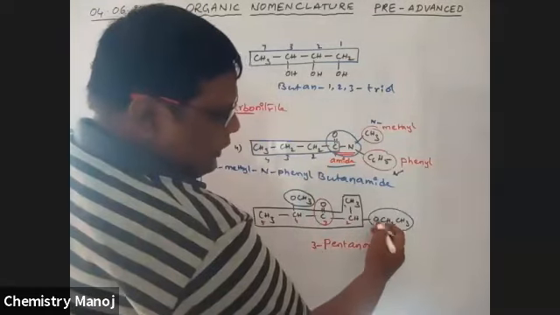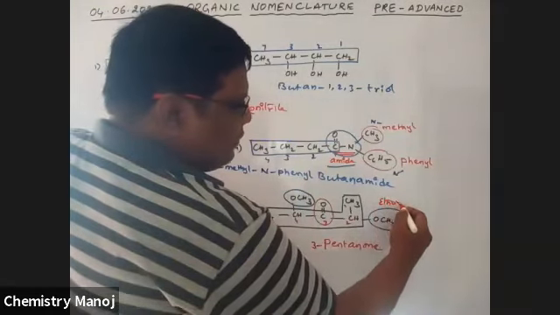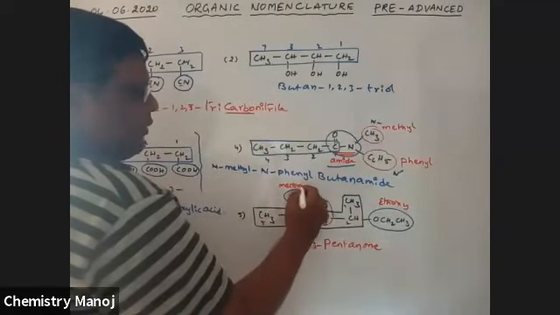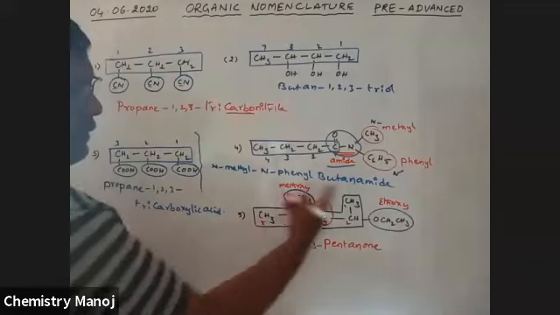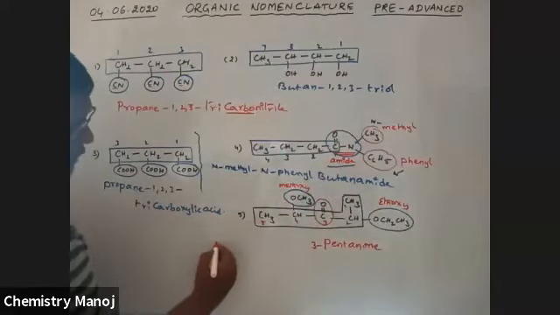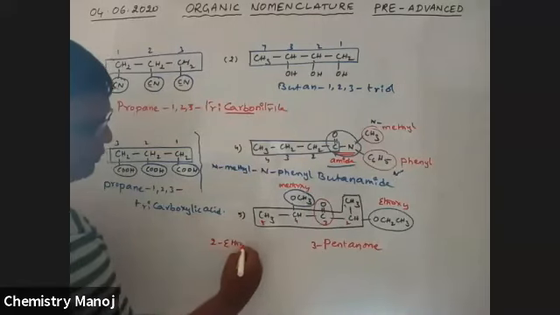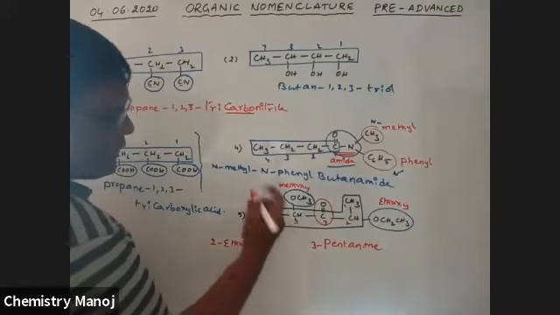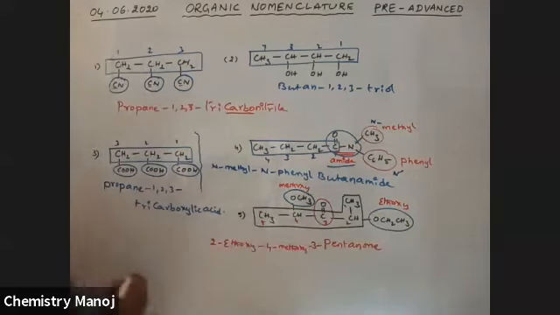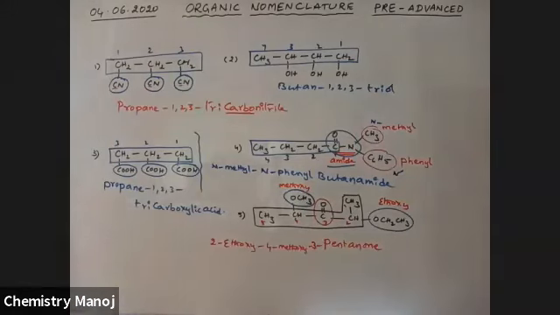This is an ethyl group, with oxygen, so it is ethoxy. This is a methyl group with oxygen, so it is methoxy. Therefore, 'e' comes first. At the second position, 2-ethoxy. It is at 4, so 4-methoxy. 3-pentanone is the name. And 2-ethoxy-4-methoxy-3-pentanone is the IUPAC name of this compound.